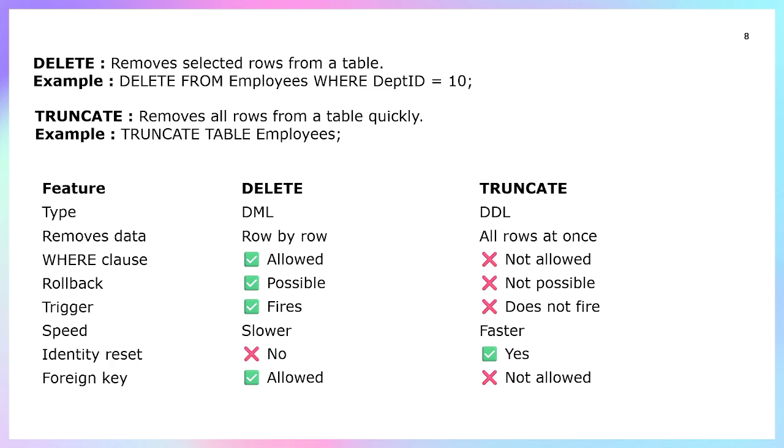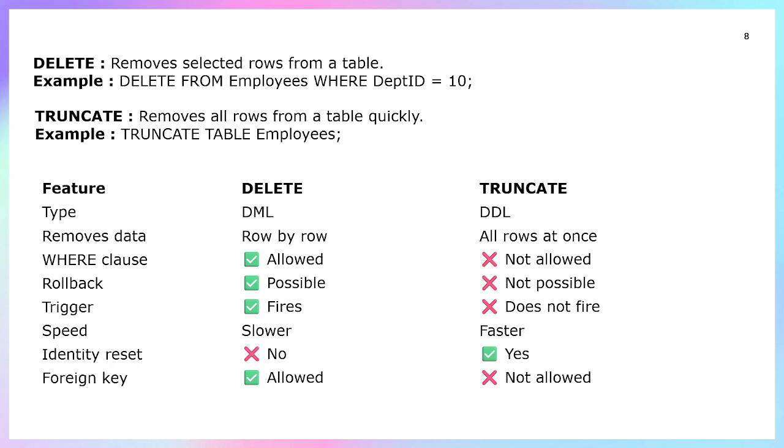So if someone asks why a trigger applies to delete and not truncate, the answer is that a trigger is part of the DML commands, not the DDL commands. Delete is part of DML, whereas truncate is part of DDL, so a trigger will not work on it. This is the answer to that one.